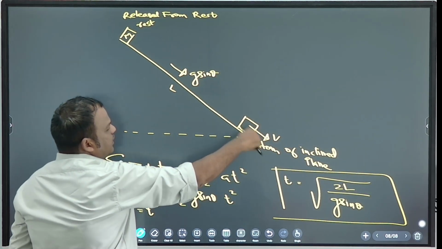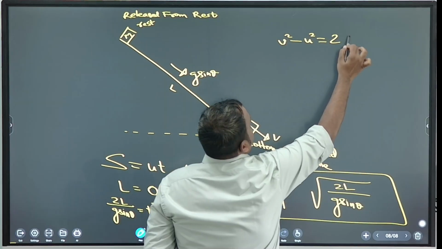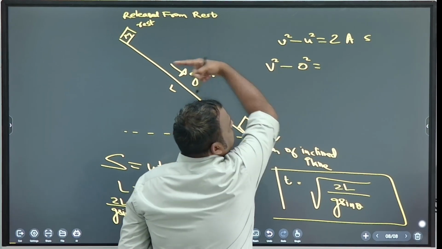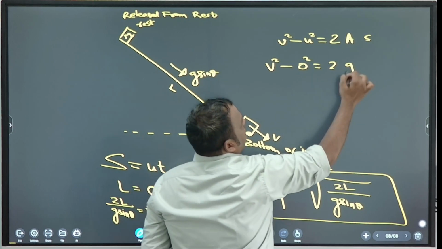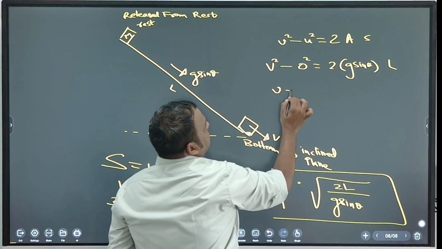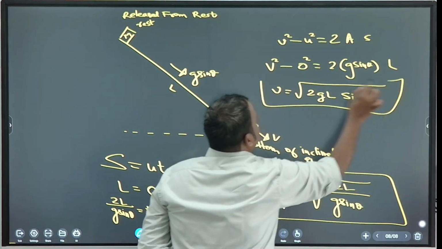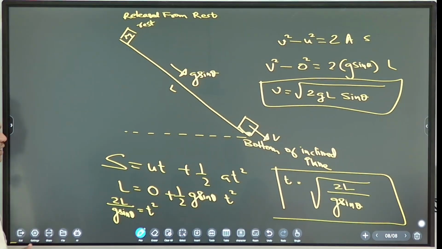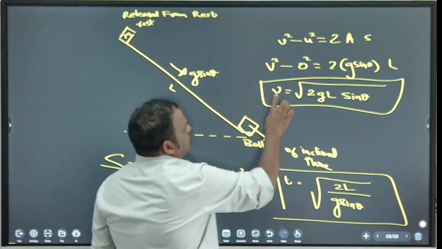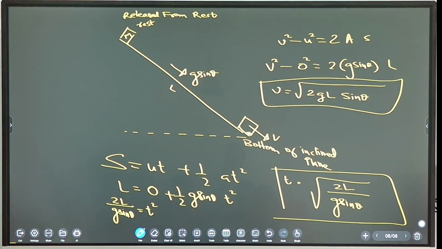Now, with what speed will it come to the bottom of the incline? You can use v square minus u square is equal to 2as. U is 0, a is g sine theta, and s is L. So v will be square root of 2gL sine theta. Time taken is square root of 2L by g sine theta. Speed at the bottom of the inclined plane, v is equal to square root of 2gL sine theta. Okay, remember these things. It is easy only.